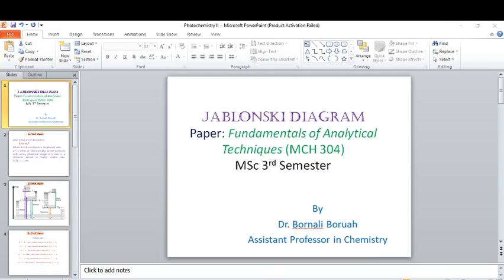Hello students, today's topic is Jablonski diagram. It was proposed by Jablonski, which shows the various photophysical processes occurring in an electronically excited molecule.